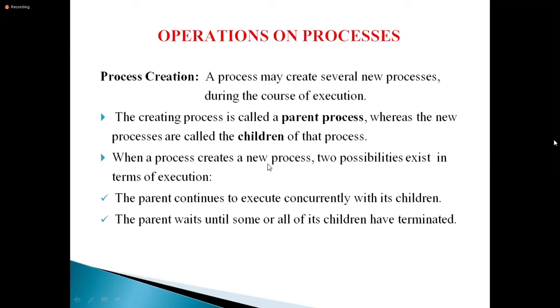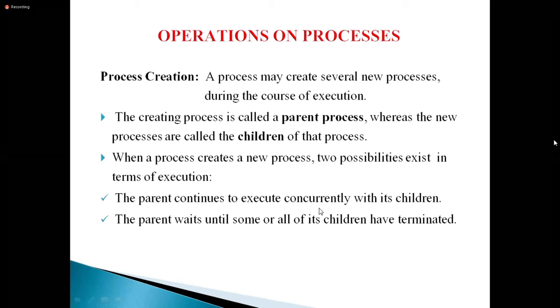So when a process creates a new process, two possibilities exist in terms of execution. Suppose I created one child process by using fork. Then two possibilities happen. The parent continues to execute concurrently with its children. Parallelly, parent and child are both executing concurrently. That is one scenario.